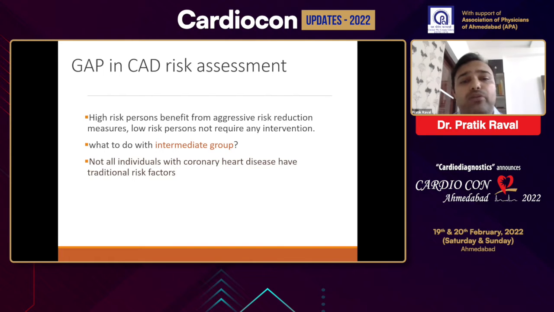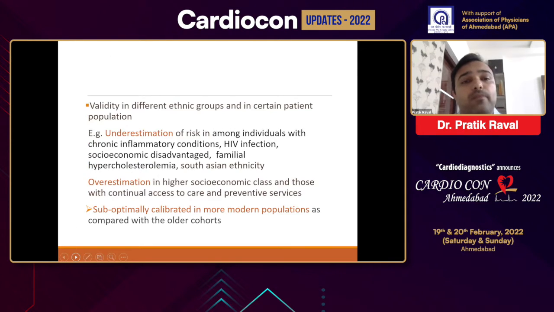And many of the patients do not have any traditional risk factors at all, and these tools do not incorporate other non-traditional risk factors very well. Another important limitation is their validity in different ethnic groups and in certain patient populations. For example, there can be a substantial underestimation of risk, particularly in individuals with chronic inflammatory diseases, HIV infection, socioeconomically disadvantaged people, patients with familial hypercholesterolemia, and those who are South Asians.